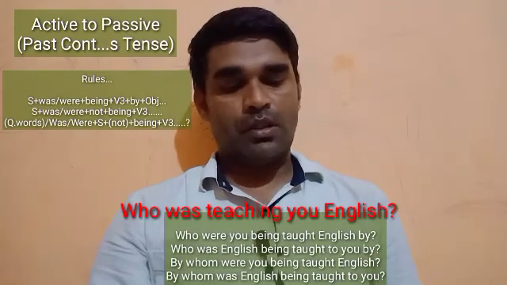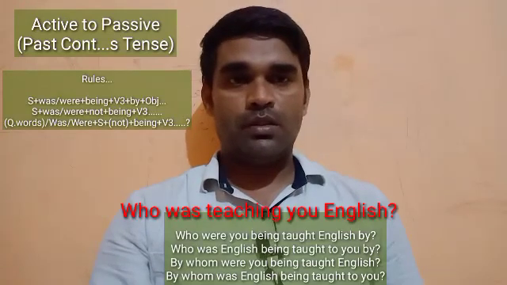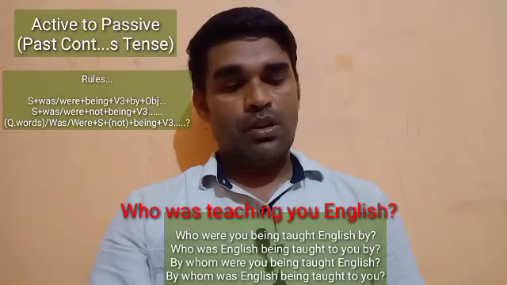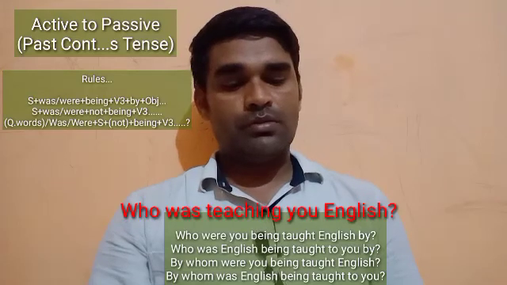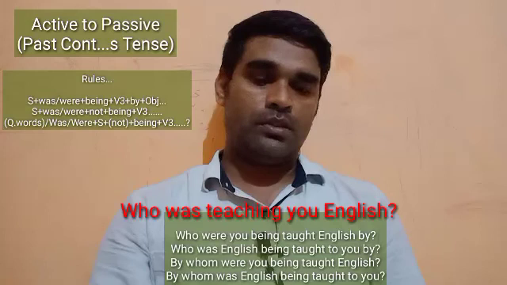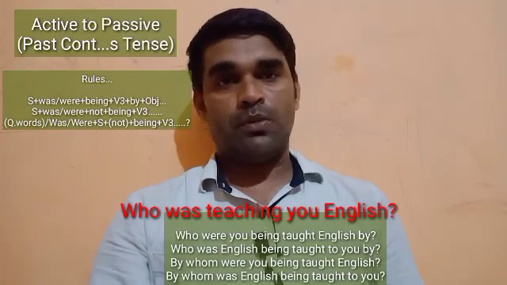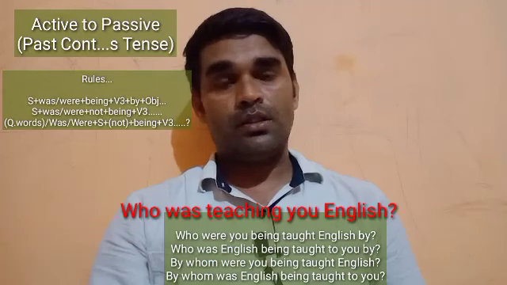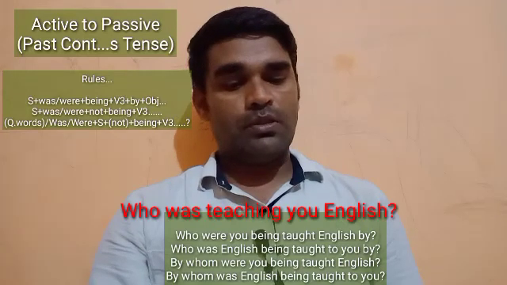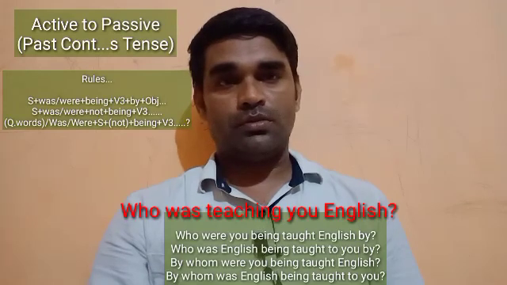Now there is one more way of converting such interrogative sentences that begin with who. In the beginning only the WH word who will be written, and by will be written in the end. Who were you being taught?